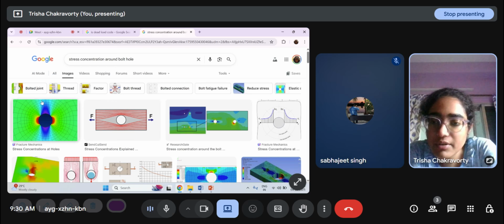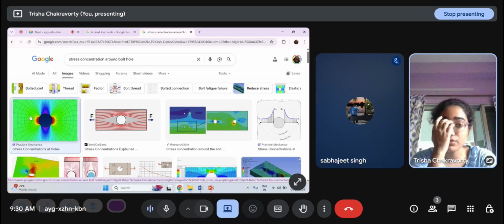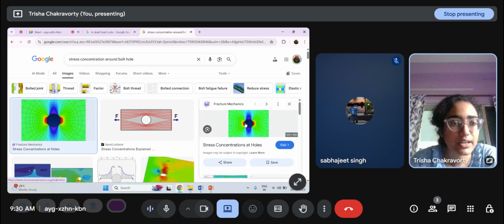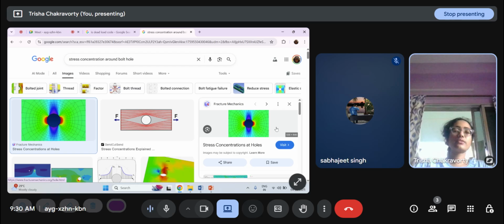So this is the stress profile. It's a contour plot where green corresponds to the least magnitude, then the blues, then the yellows and reds. Around the bolt hole you can see there is a stress concentration, and in the rest of the plate the stress will generally be the force divided by the width times the thickness. So F divided by D into T.